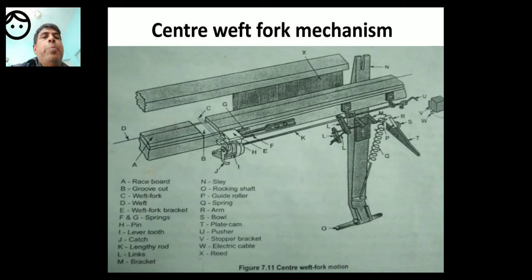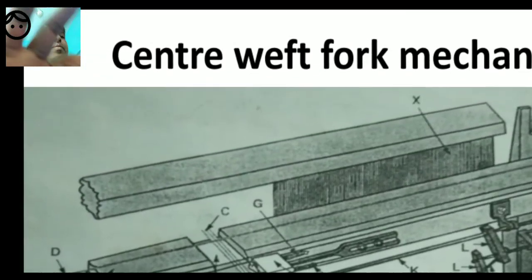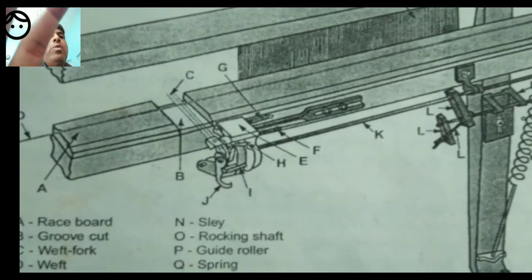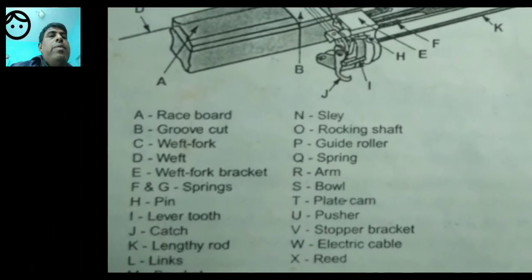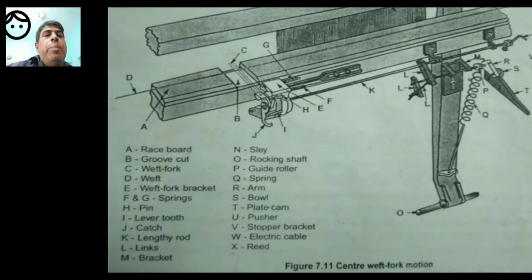F and G are springs. So please see where F and G are in the diagram. F is there and G is there. H is the pin. I is the lever tooth. J is the catch.